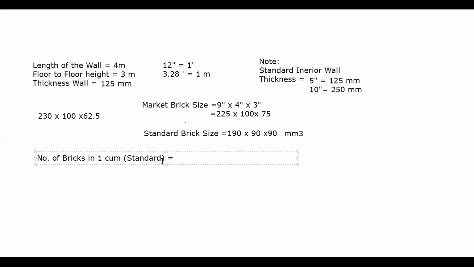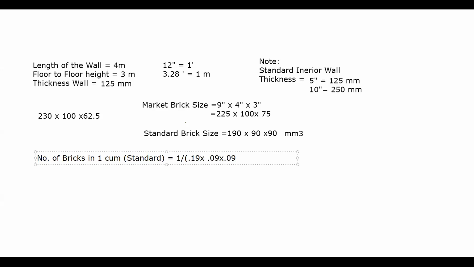So number of bricks in one cubic meter as per the standard size. Let us check. As Alok had told, it will be 1 divided by 0.19, because we are calculating in meters, 1 cubic meter. So it will be 0.19 into 0.09 into 0.09.